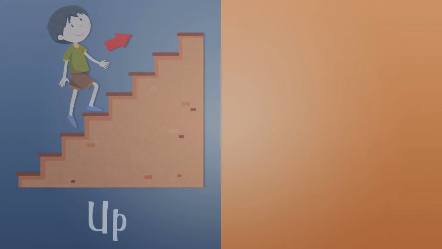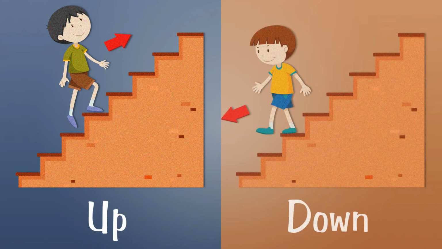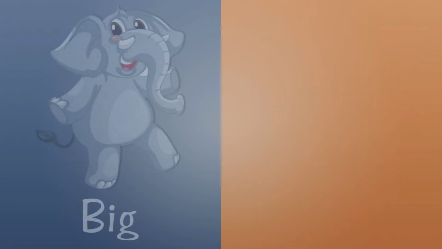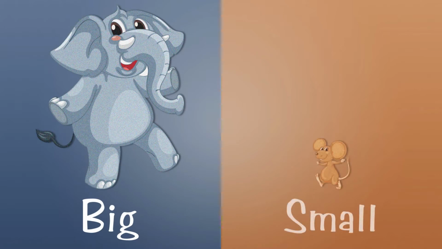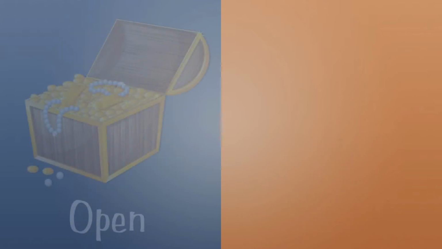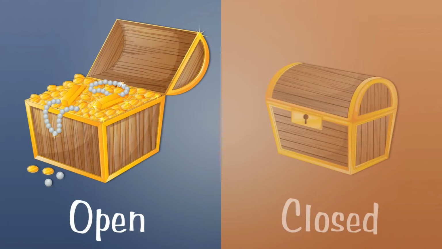Up. The opposite word of up is down. Big. The opposite word of big is small. Open. The opposite word of open is closed.